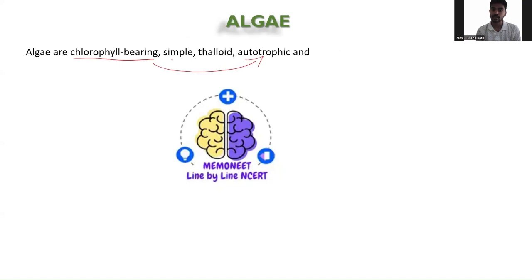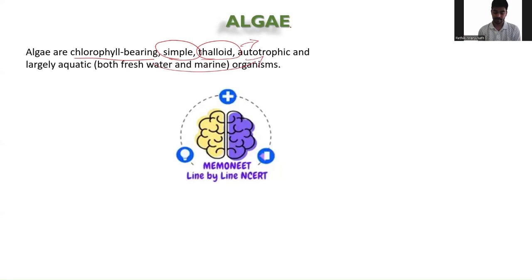These algae are also simple living and thalloid. Thalloid is nothing but when you are unable to differentiate between the root as well as the shoot of a plant. So with algae, if you see from far, you will not be able to differentiate what is root and what is shoot. And they are largely aquatic. So you will find them in both freshwater as well as marine water. Clear? So this is the basics about the algae.